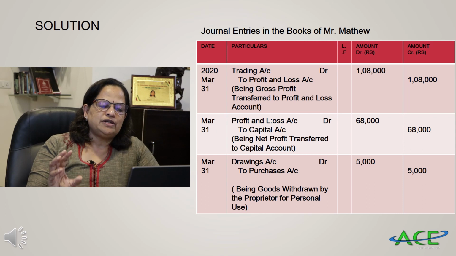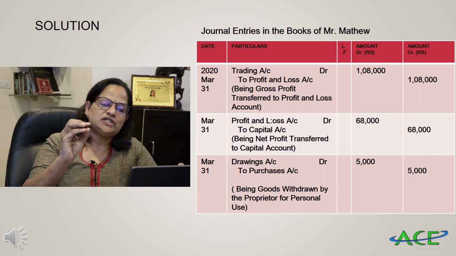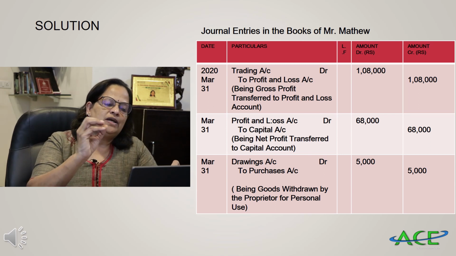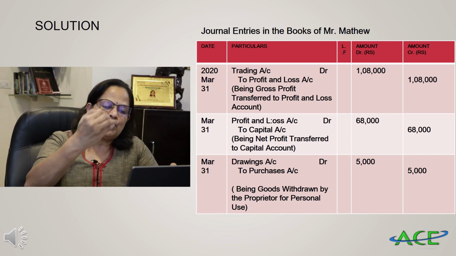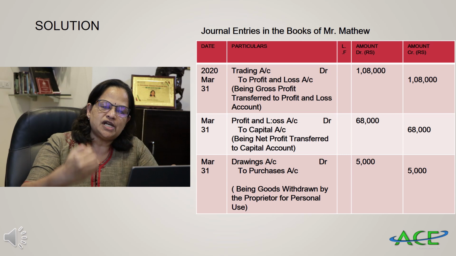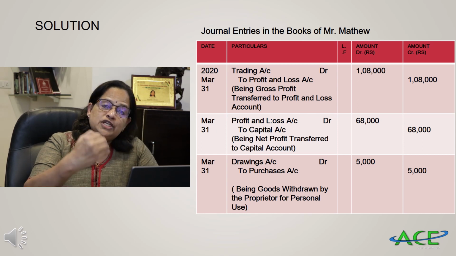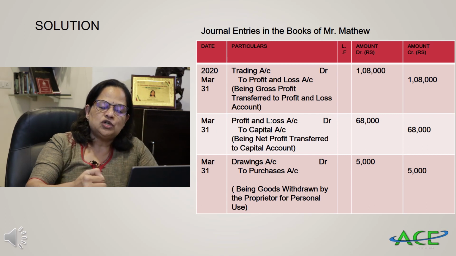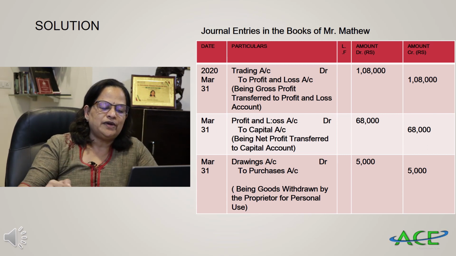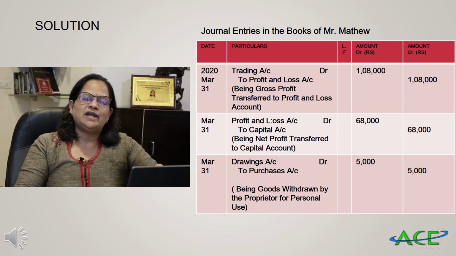Journal entries in the books of Mr. Matthew. First one is trading account debtor 1,08,000 to profit and loss account 1,08,000. So that is trading account balance is transferred to profit and loss account. Now the profit and loss account balance 68,000 is transferred to capital account. That is profit and loss account debtor to capital account 68,000. Next is drawings. So drawings will affect the capital. So drawings account debtor to purchases account. So drawings is also written in the closing entry. So that is 5,000. Being goods withdrawn by the proprietor for personal use, that is also entered in the closing entry.